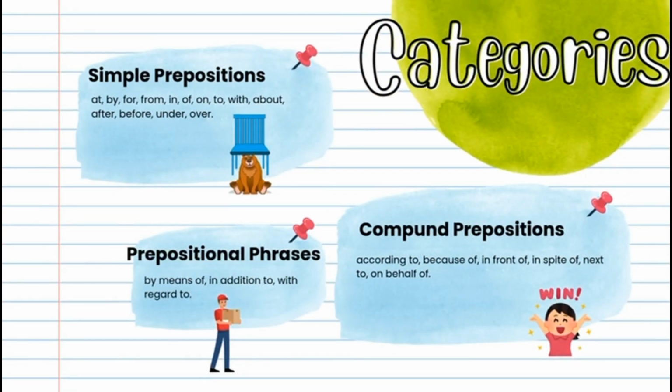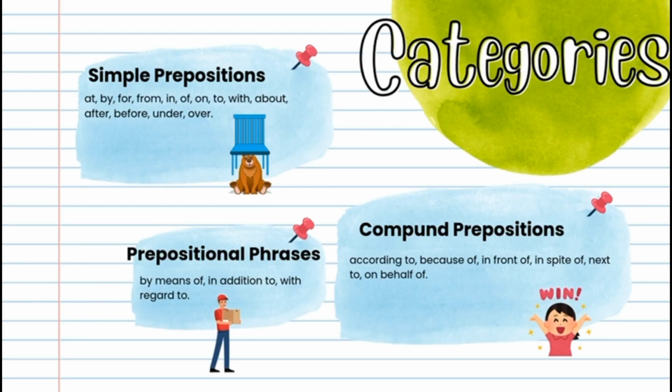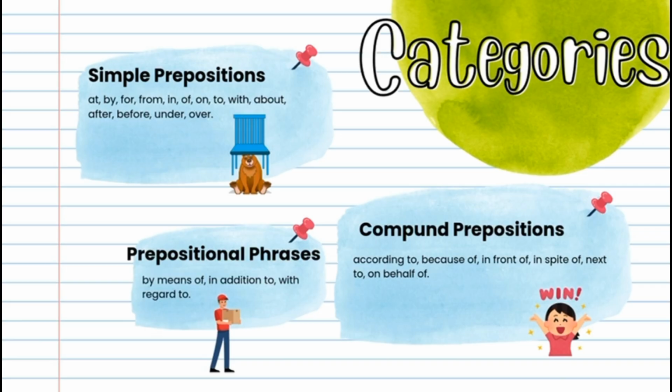We have three different categories of prepositions. We have simple prepositions, compound prepositions, and prepositional phrases. An example of simple prepositions would be: she is waiting at the bus stop, or the keys are under the mat. An example of compound prepositions would be: he succeeded in spite of the difficulties. And an example of prepositional phrases would be: the message was sent by means of a courier.